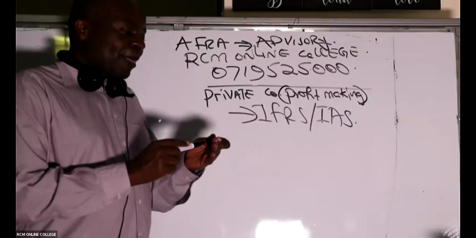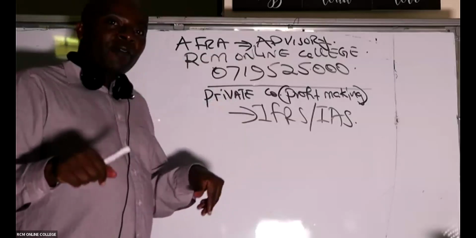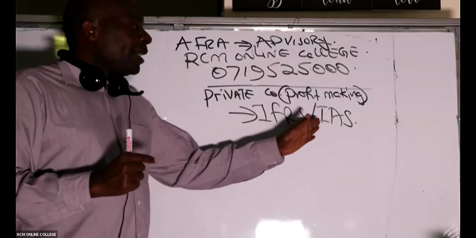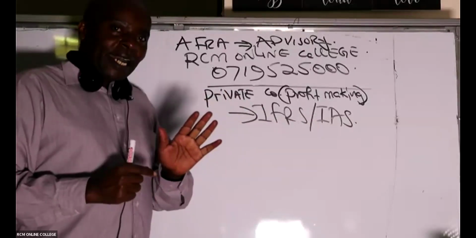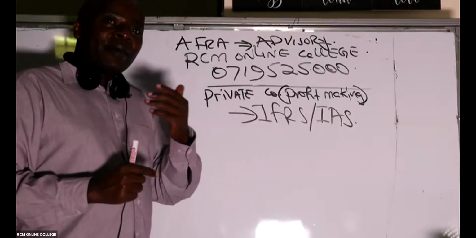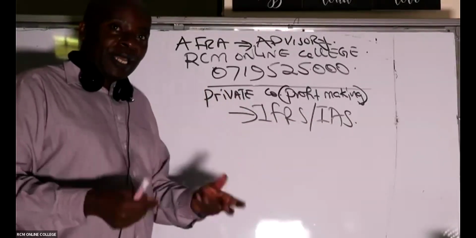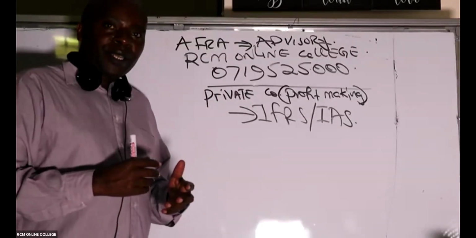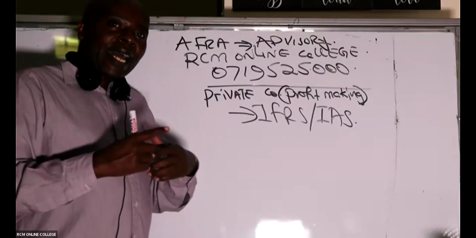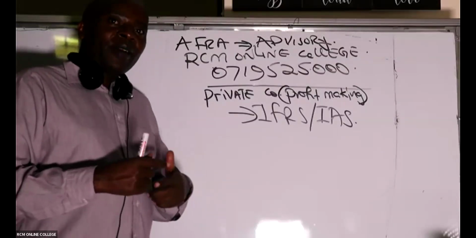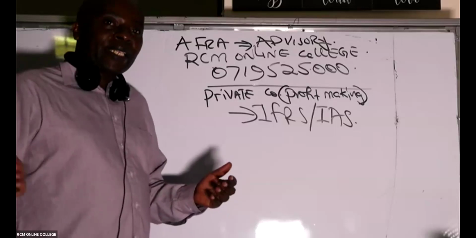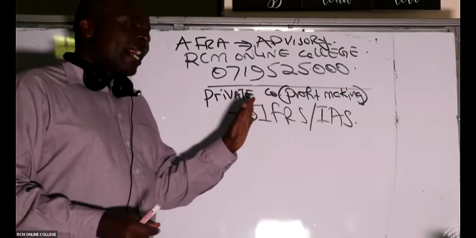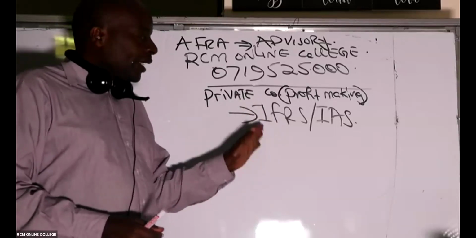Now remember, when they were coming up with these financial reporting frameworks, they began with the IASs. IASs were the only standards when we began. But nowadays, because of monitoring and evaluation, whenever an IAS has been overtaken by events, they replace it with what we are calling IFRS, International Financial Reporting Standard.